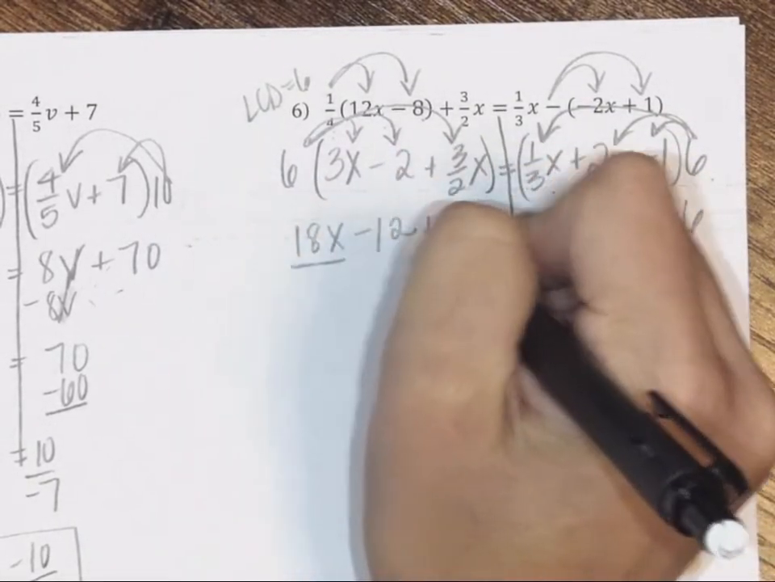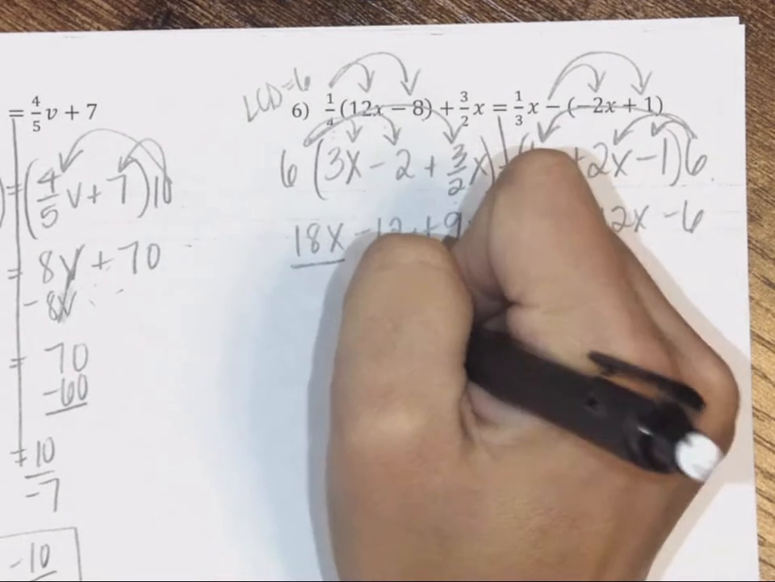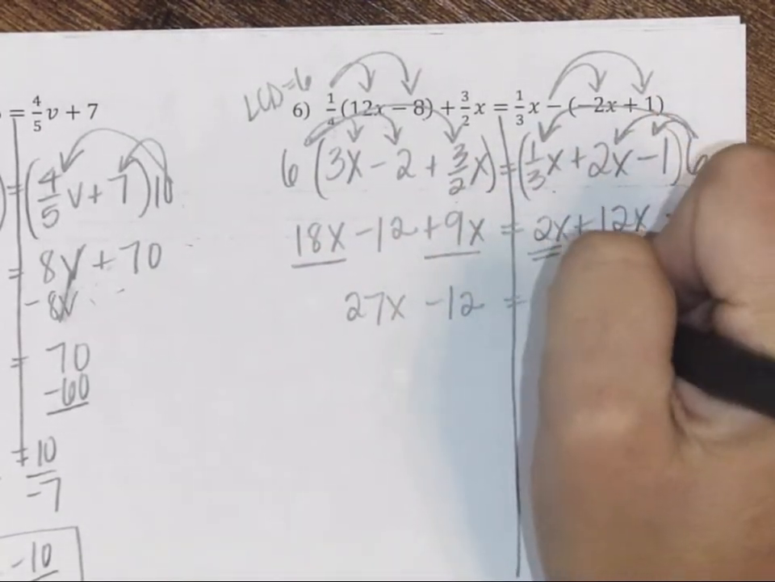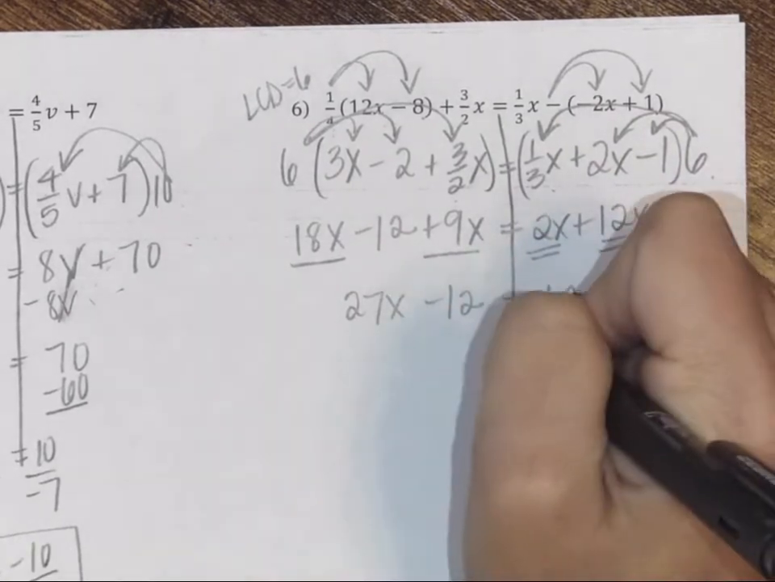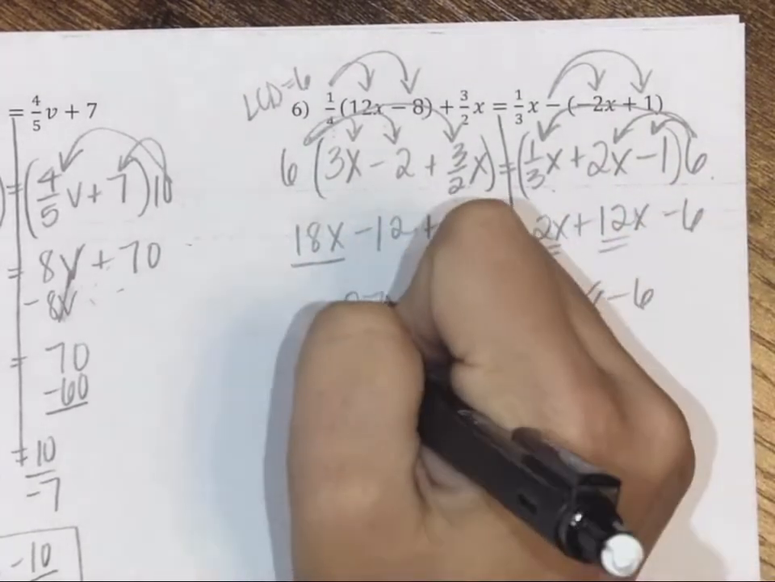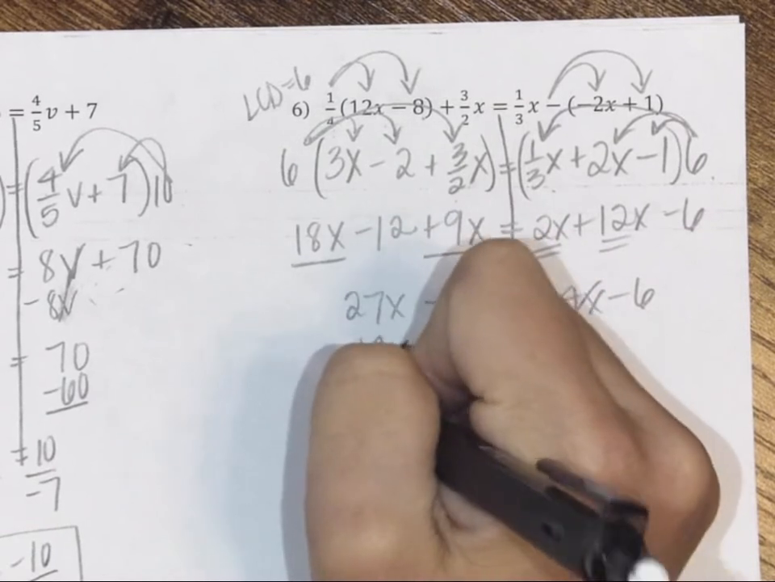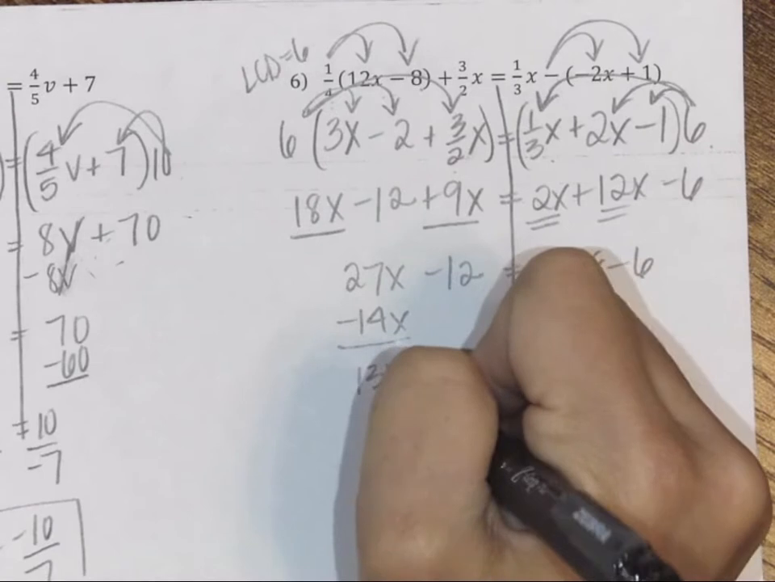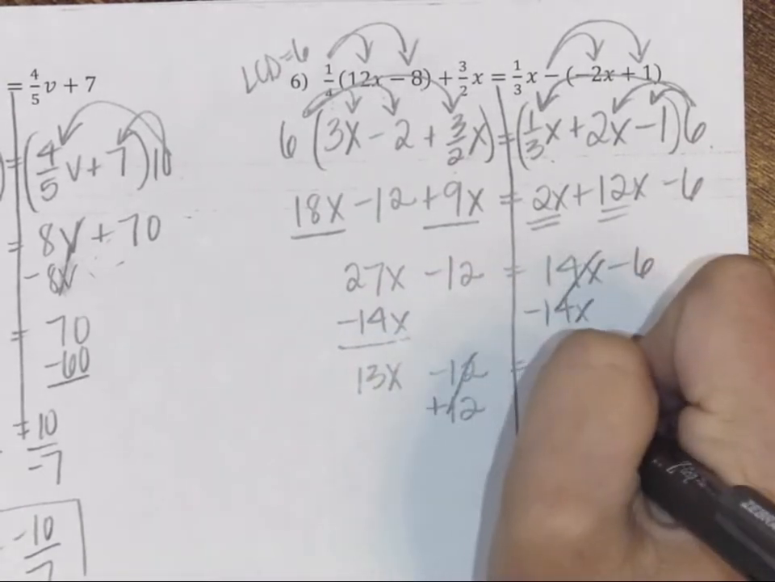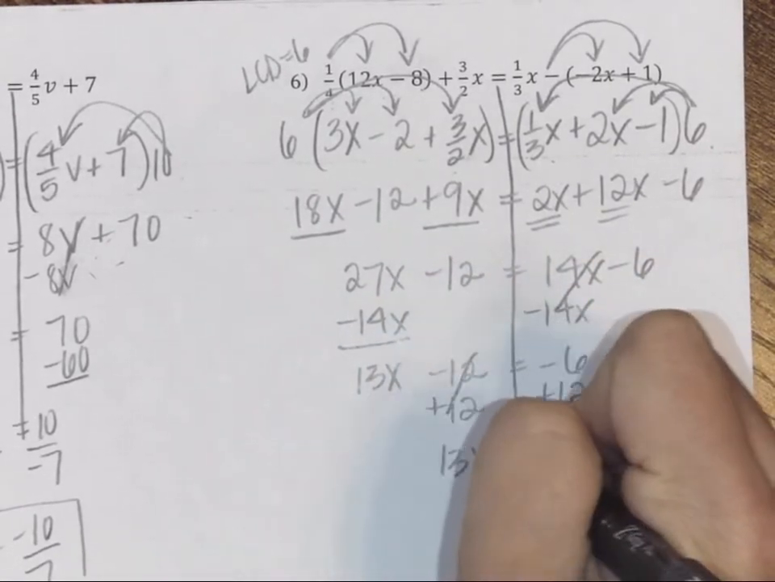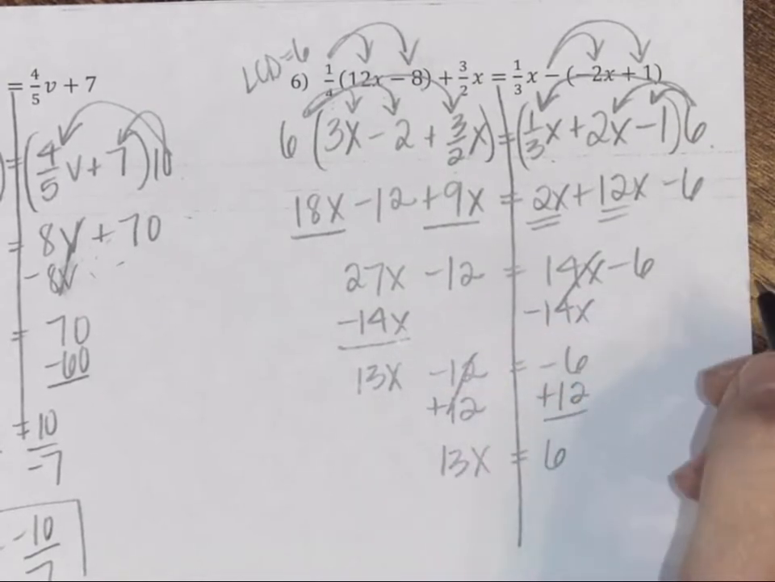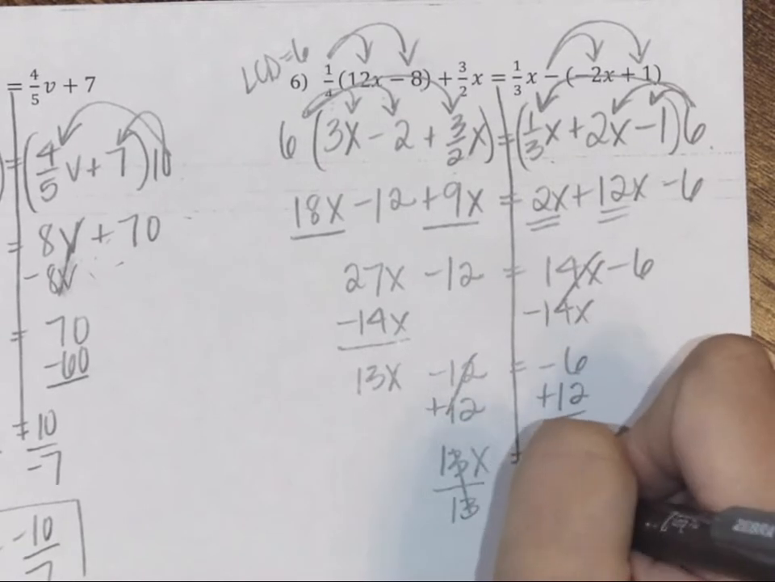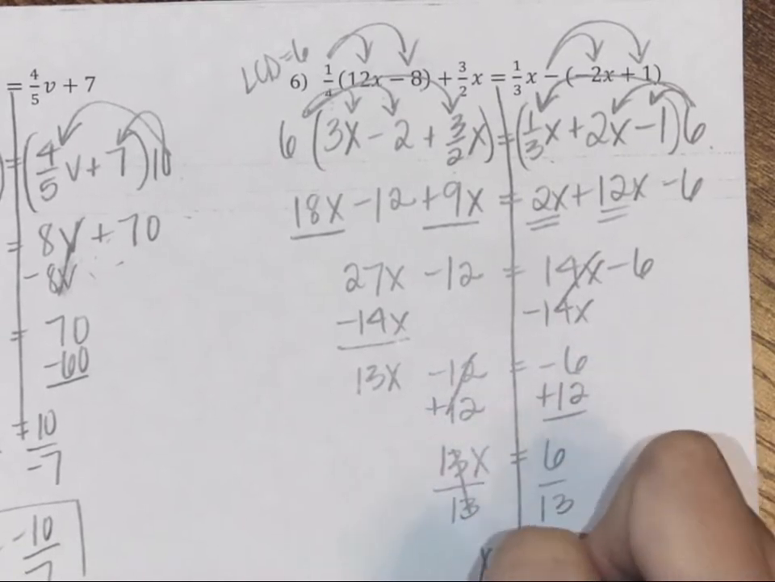And now we can combine those like terms. So we have 27x minus 12 is equal to 14x minus 6. And then we want our variable on the left, so we subtract 14x on both sides. To get 13x minus 12 is equal to negative 6. And then we want our constant on the right, to get 13x is equal to 6. And then we divide both sides by 13 to get that x is equal to 6 over 13.